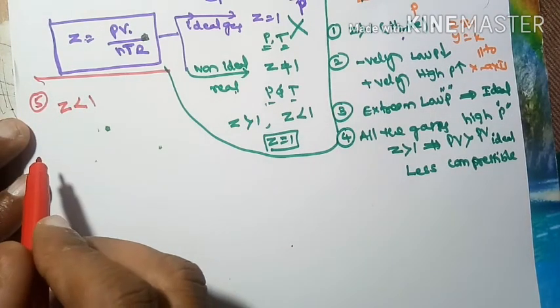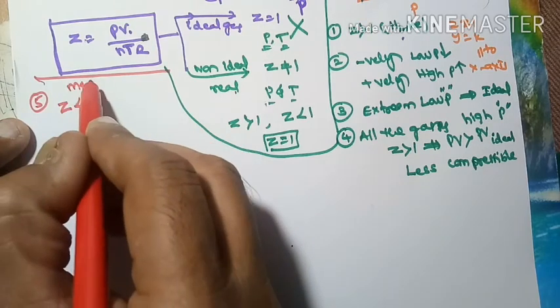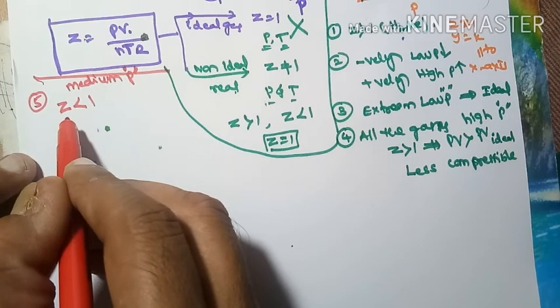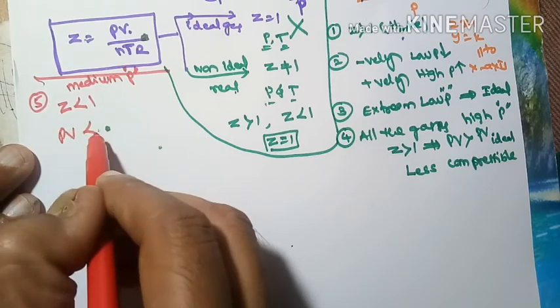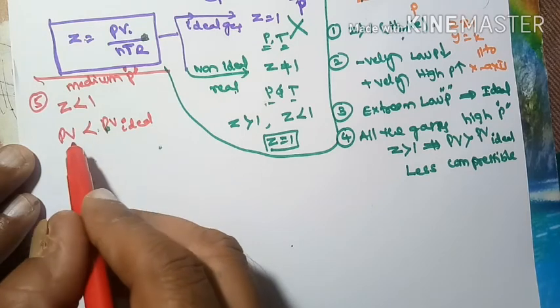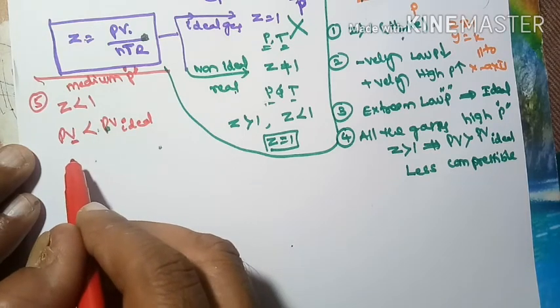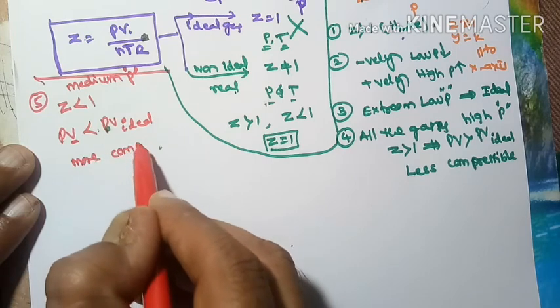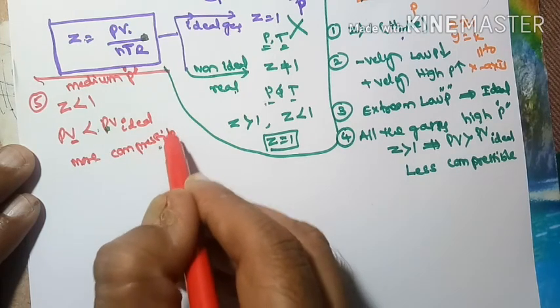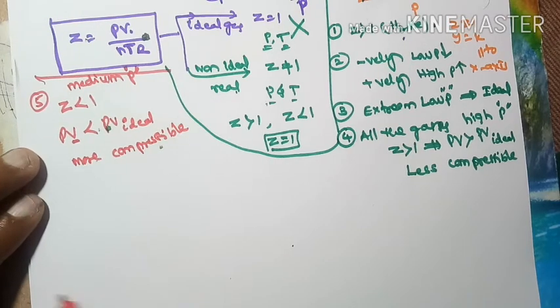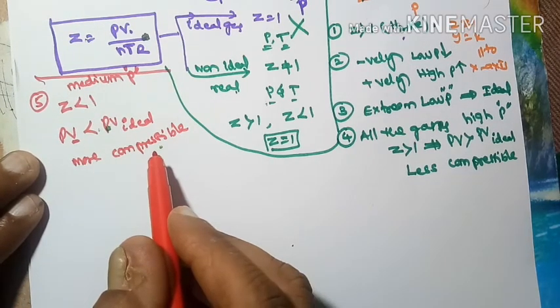Z less than 1 means PV is less than PV of ideal. So the volume is less, so these are more compressible. When they are more compressible, they are easily converted into liquids.